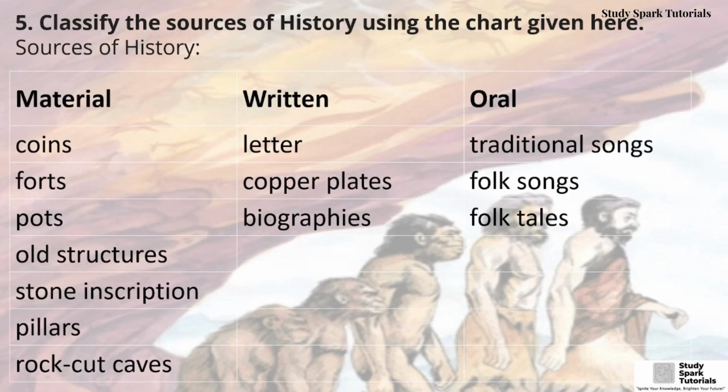Fifth, classify the sources of history using the chart given here. So let's see the sources of history. Material includes coins, forts, pots, ochre, stone inscriptions, pillars, rock-cut caves. Written includes letters, copper plates, biographies. Oral includes traditional songs, folk songs, and folk tales.